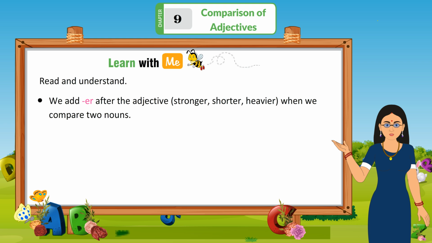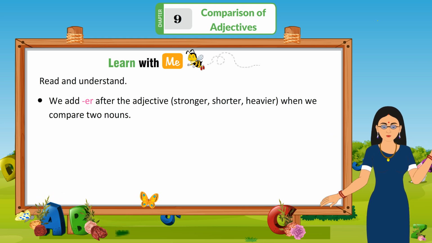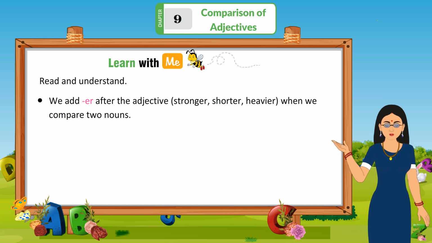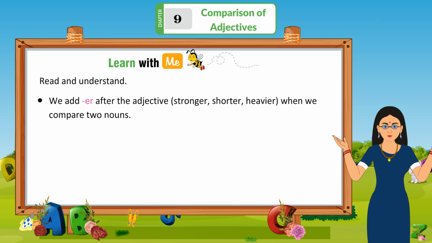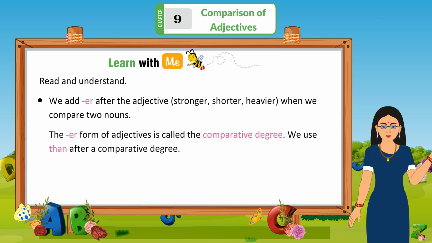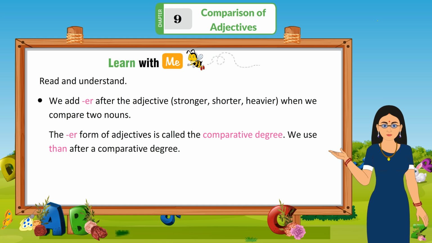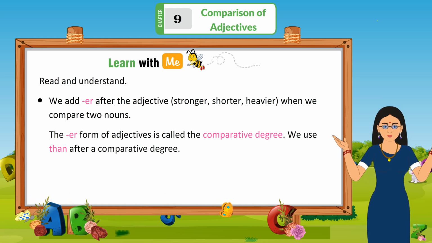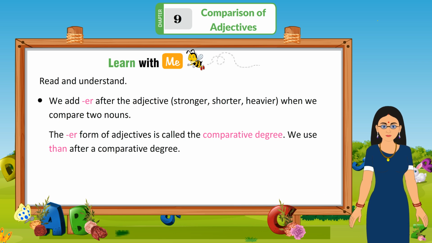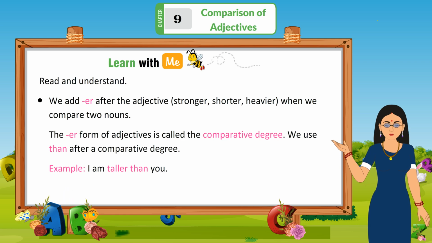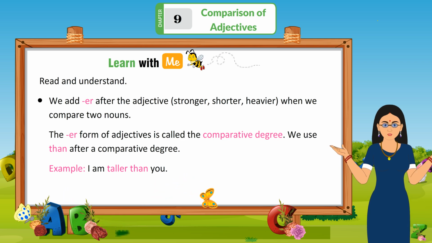We add er after the adjective, stronger, shorter, heavier, when we compare two nouns. The er form of adjectives is called the comparative degree. We use than after a comparative degree. Example: I am taller than you.